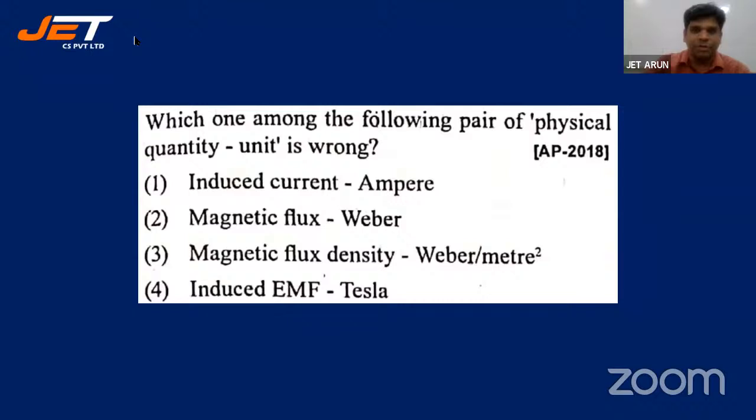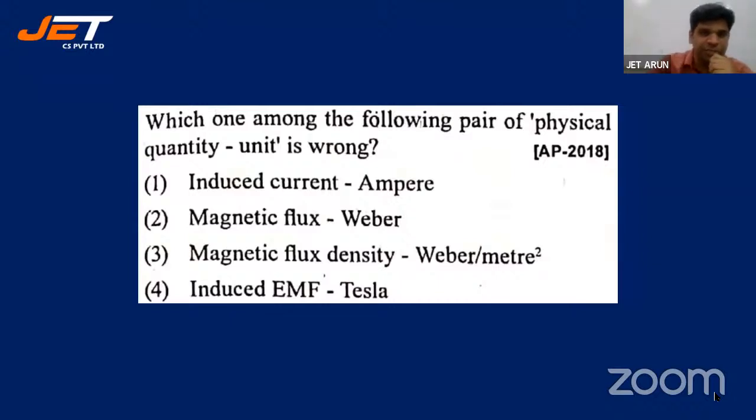Which one among the following pairs of physical quantity and unit is wrong? This pair of physical quantity and unit is wrong. Induced current is ampere. Magnetic flux is Weber. Magnetic flux density is Weber per meter square. Induced EMF is Tesla. Which one of these is wrong, students? Three are correct, and the fourth one is wrong. Which one are you choosing?